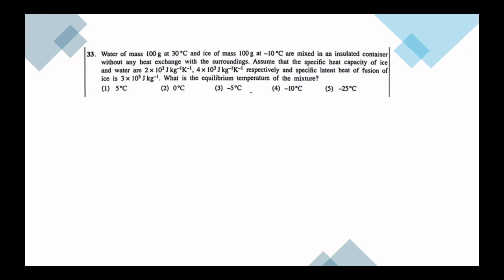Next, let us look at question number 33. This question is slightly different from what you would usually do, because here we have minus 10 degrees Celsius ice and 30 degrees Celsius water. We cannot come to a conclusion whether we are going to get a positive value or a negative value. So let's try this in a new approach. Let's use them separately.